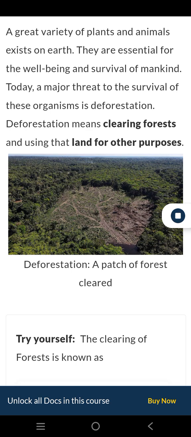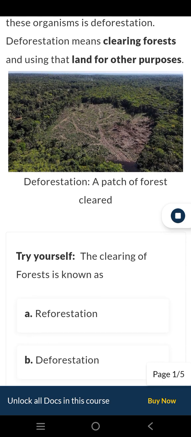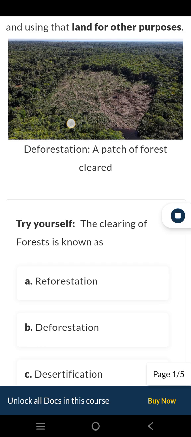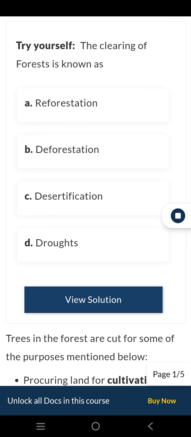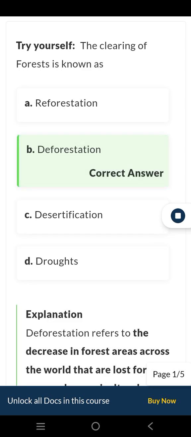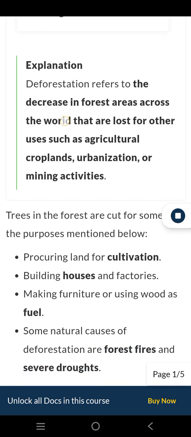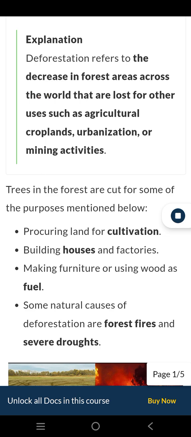Deforestation, a patch of forest cleared. Try yourself. The clearing of forests is known as: A. Reforestation, B. Deforestation, C. Desertification, D. Droughts. Explanation: Deforestation refers to the decrease in forest areas across the world that are lost for other uses such as agricultural croplands, urbanization, or mining activities.